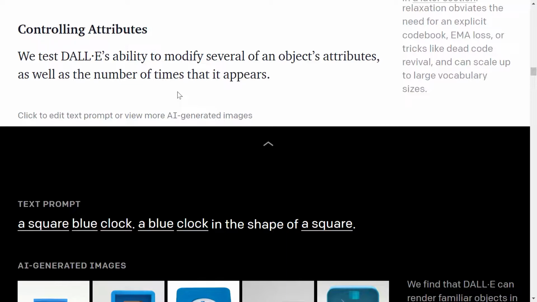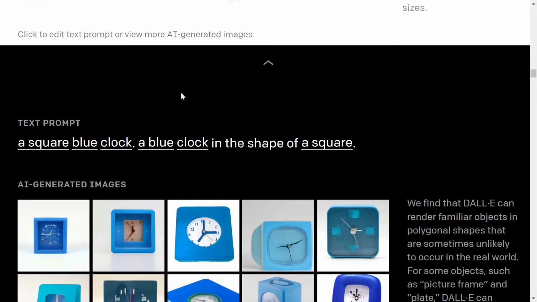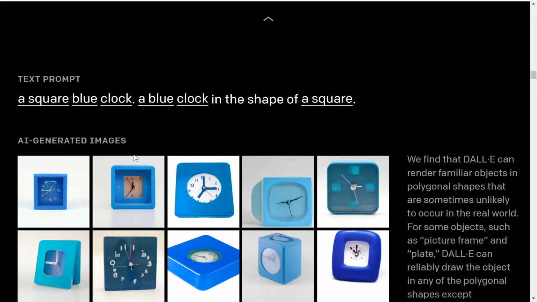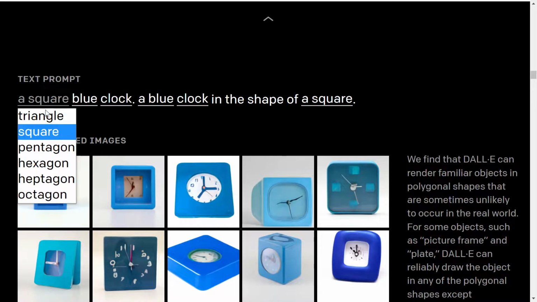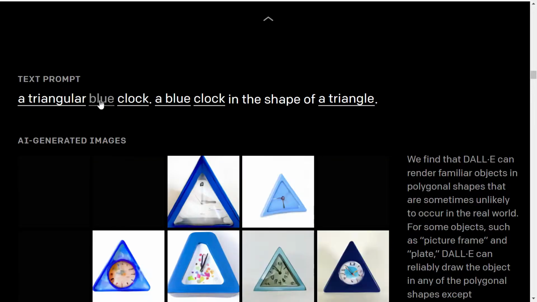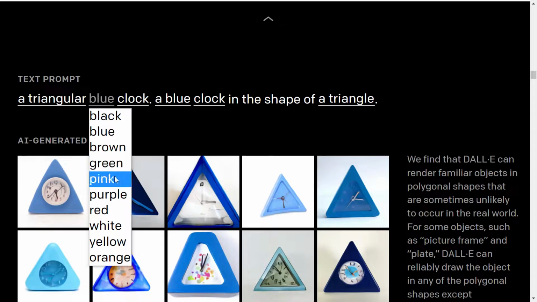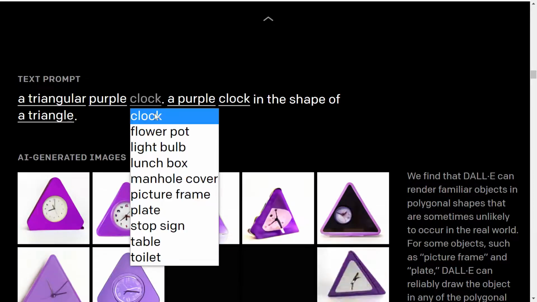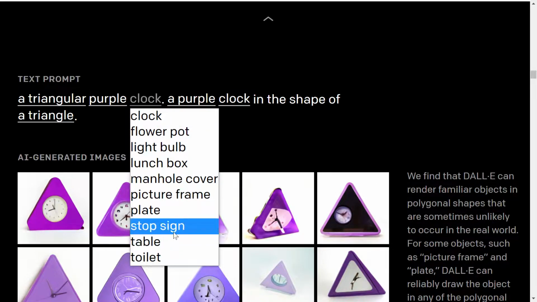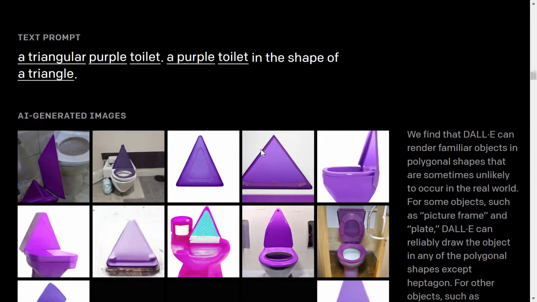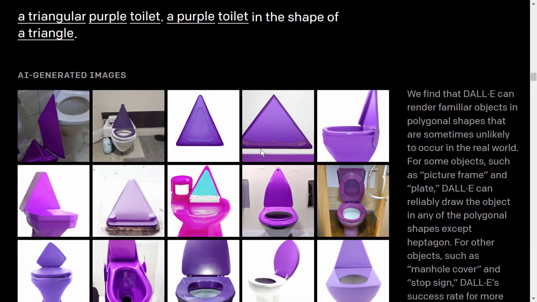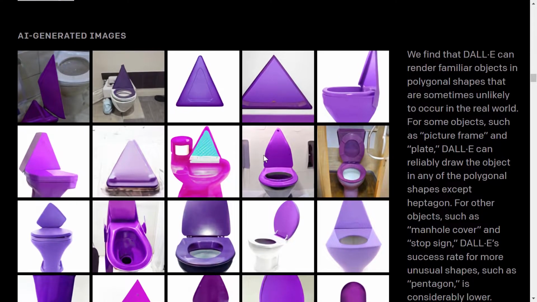Back to the DALL-E model. Here is how it looks to use the DALL-E AI model. So here you can see where you provide a text and it will generate images based on that text. So for example, I would choose a triangle and blue. I'll choose, for example, purple, and we don't need a clock, we need a toilet. Let's see. Wow, nice. I have never seen toilets like these in my life.